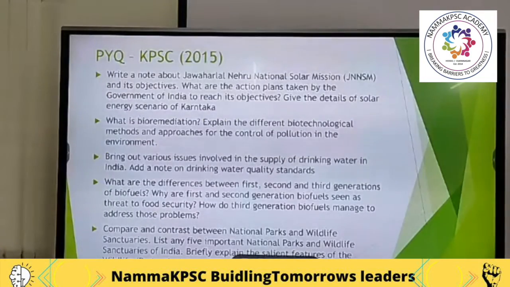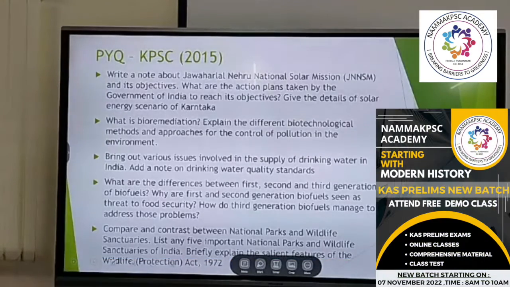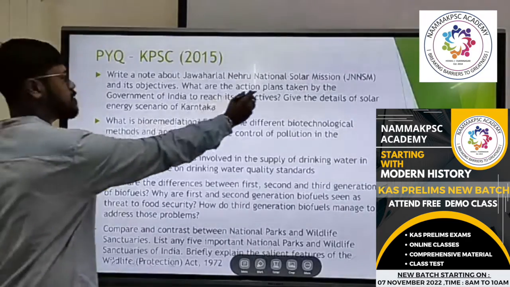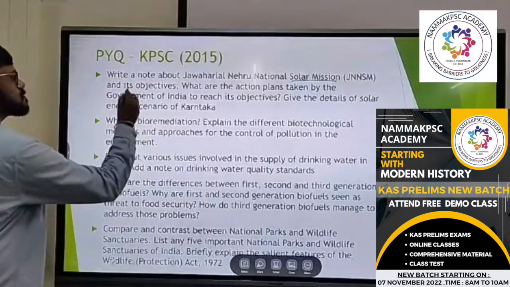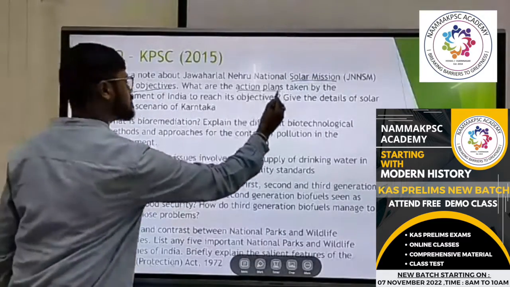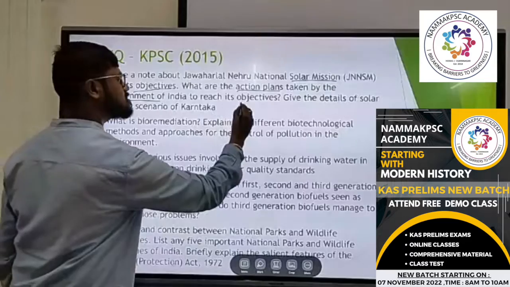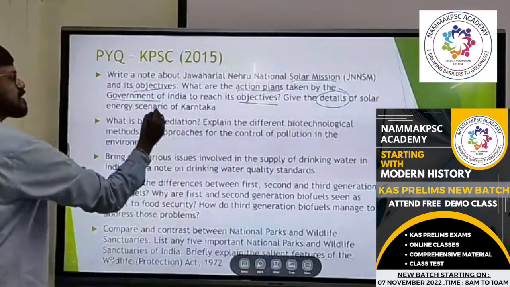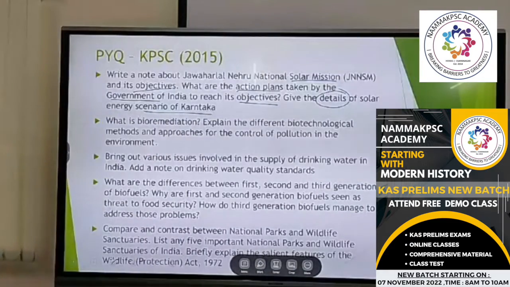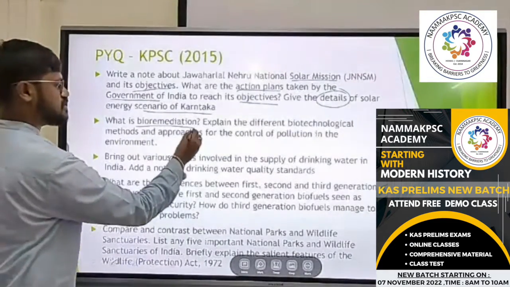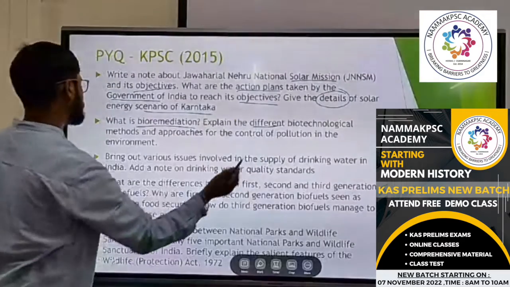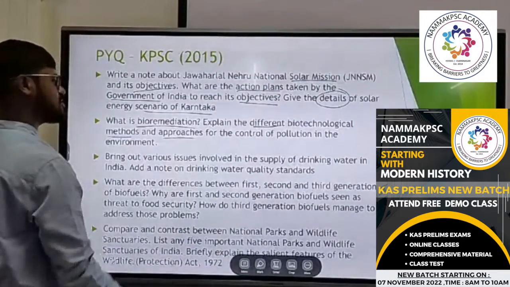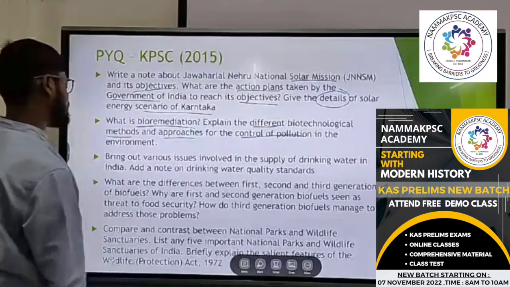Next, asked in your 2015 mains. This was more easy, while the 2021 one was a little bit applied. Write a note on the Jawaharlal Nehru National Solar Mission and its objectives. What are the action plans taken by the Government of India to reach its objectives? Give details of the solar energy scenario of Karnataka. Then, what is bioremediation? Explain the different biotechnological methods and approaches for the control of pollution in the environment.